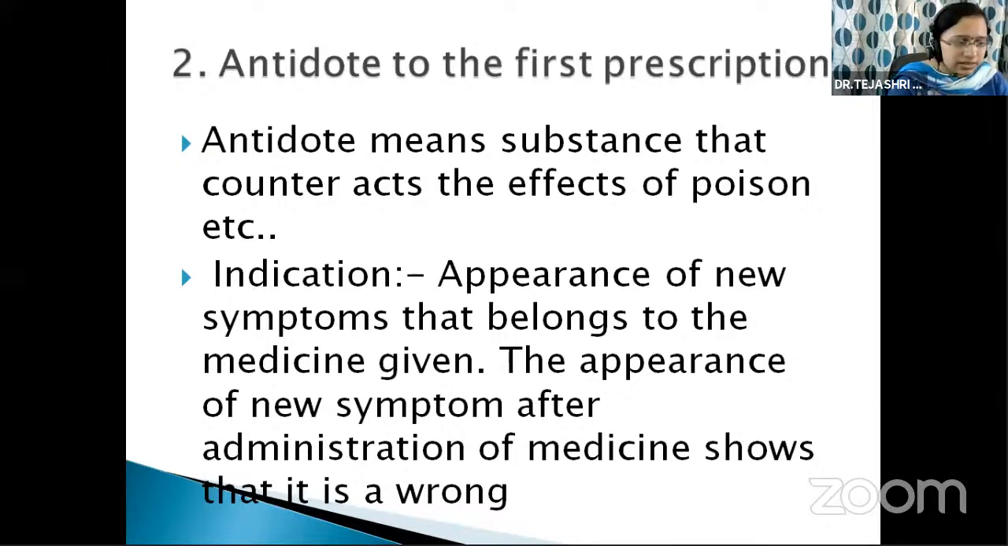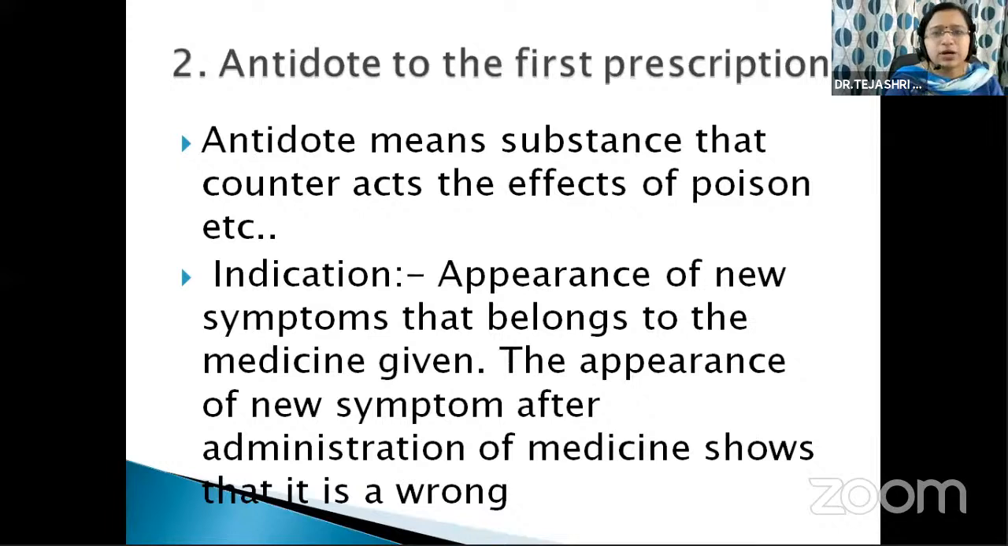Next, symptoms take the wrong direction. This is Kent's last observation, the 12th observation. Symptoms take a wrong direction means, what is the correct direction? The correct direction is according to Hering's law of cure. If the patient is not showing progress according to Hering's law of cure, then we have to antidote that medicine. In these three conditions, we have to antidote the first prescription. Understood, everyone?